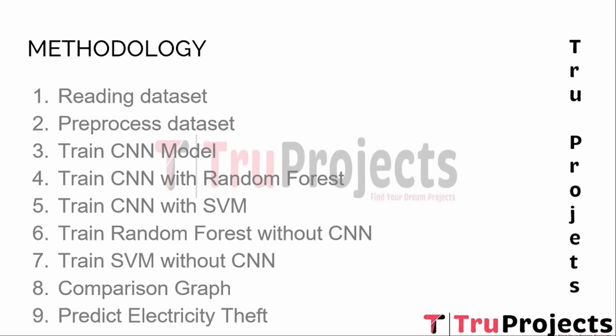The third module is train CNN model. This module focuses on training a convolutional neural network model using the power consumption dataset. This CNN model is trained to learn the relevant features from the dataset, and the trained features are then extracted from the CNN and fed into the random forest algorithm to construct a theft prediction model. The fourth module is train the CNN with random forest. In this module, the random forest algorithm is trained on the CNN features obtained from the previous step. After that, it calculates metrics such as precision, recall, F-score, and accuracy on the model.